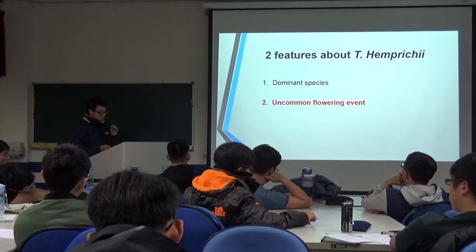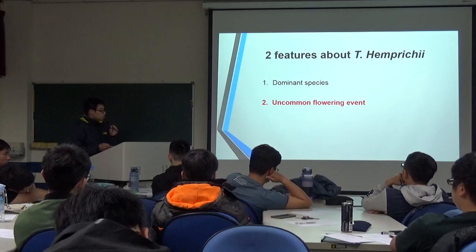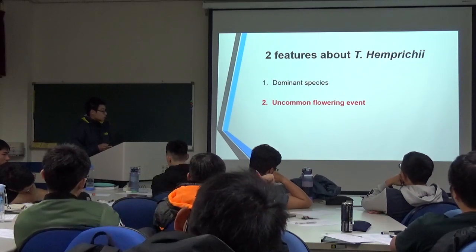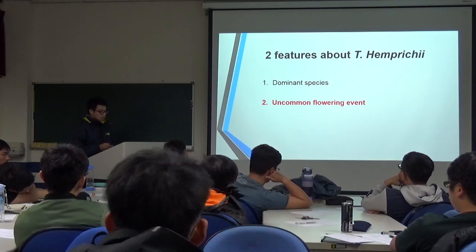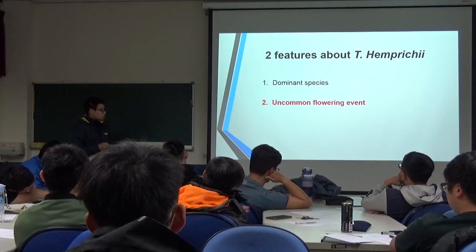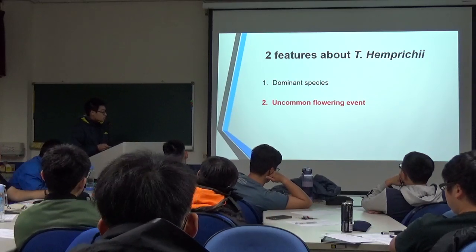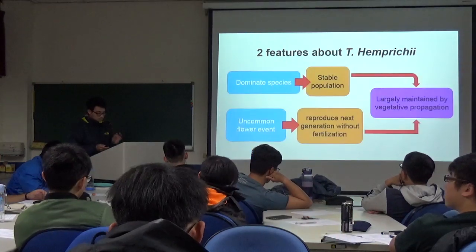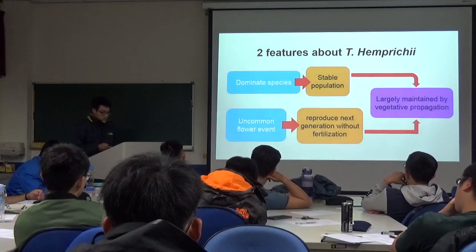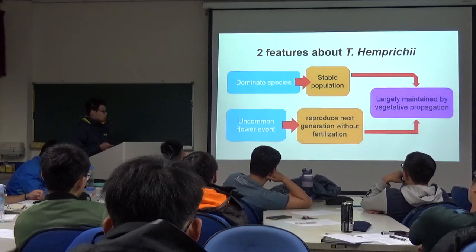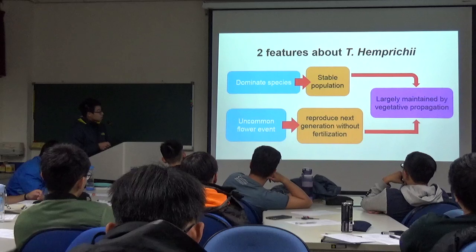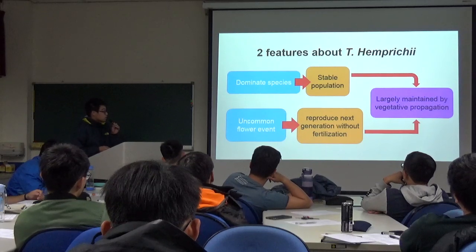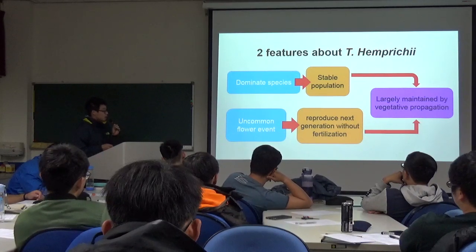And the second one is the uncommon flower event. Because seagrass flowers are very fragile, they are not easy to see, so we designate the seagrass flower as an uncommon flower event. And dominant species means its population is stable, because you need to have a large population so you can dominate the area.